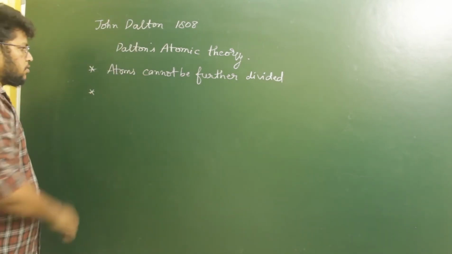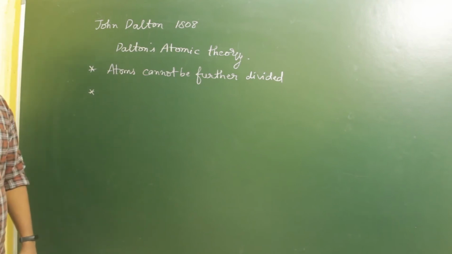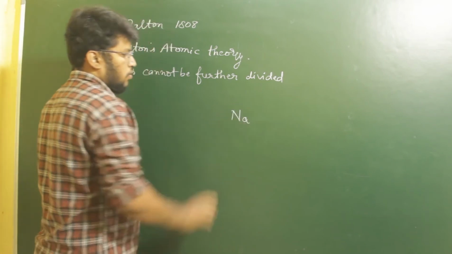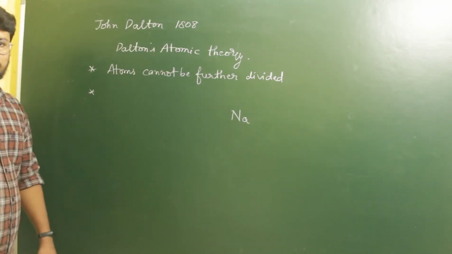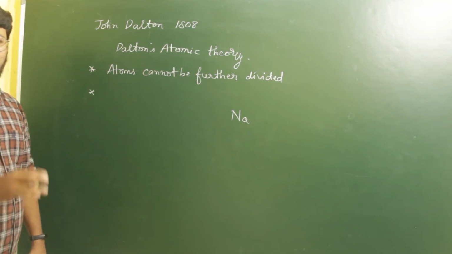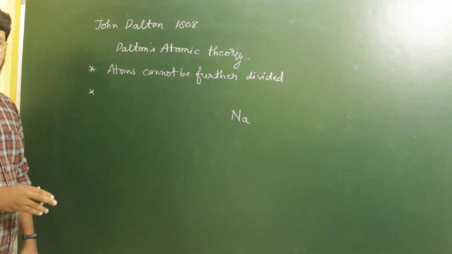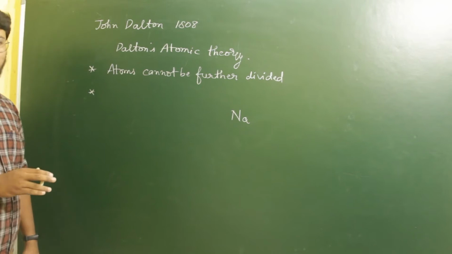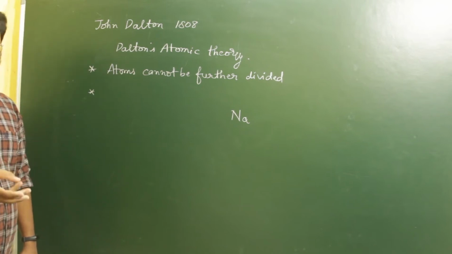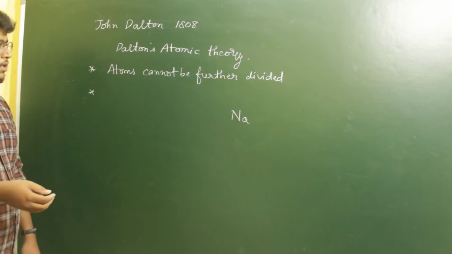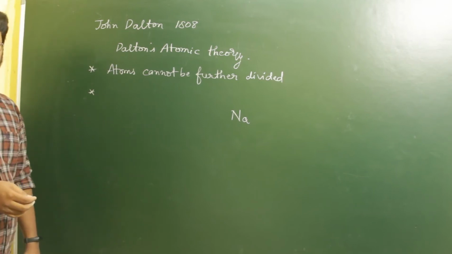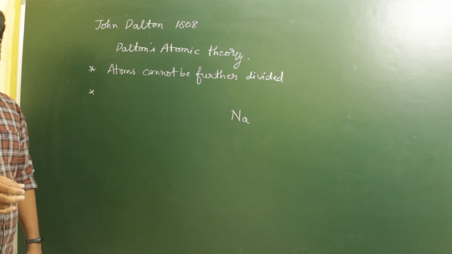In the second proposition, he said that atoms present in a given element have the same properties. If you consider an element such as sodium metal, every sodium atom present in it will have the same physical properties such as mass, and the same chemical properties, etc. That is, two different atoms of the same element will have every property similar to one another.